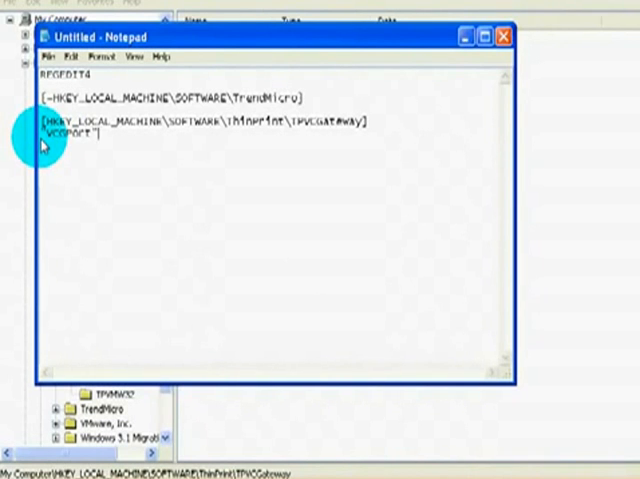And then to remove the value, it's equals minus. To change the value, it would be equals and then in quotes the new value you want to assign. Right here I'm going to delete the value.